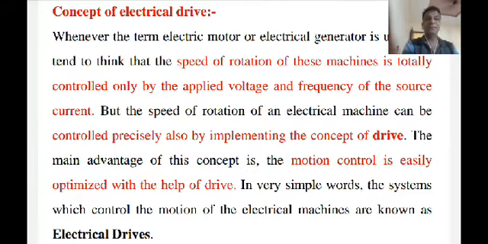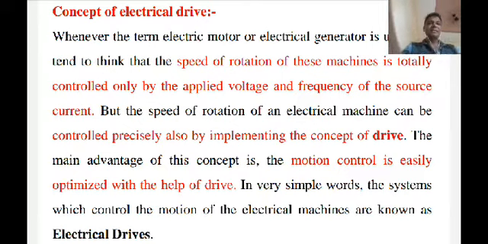While the field current varies, obviously the flux also varies. Suppose the field current decreases, then the speed of the machine increases. When the field current increases, the speed decreases. So we can conclude that the field current flowing through the shunt field winding of the DC shunt motor is inversely proportional to the speed of the machine. In this way we can control the speed of the machines.